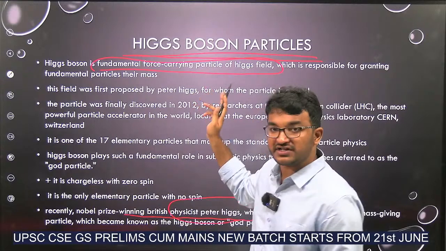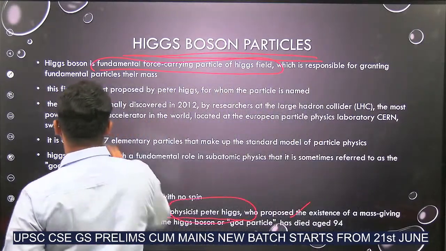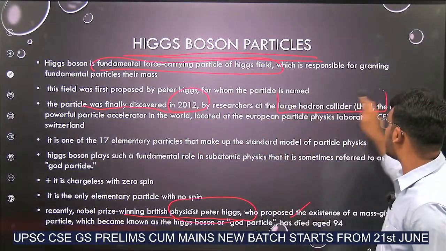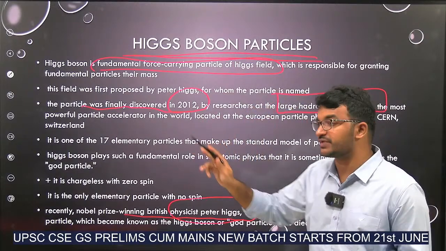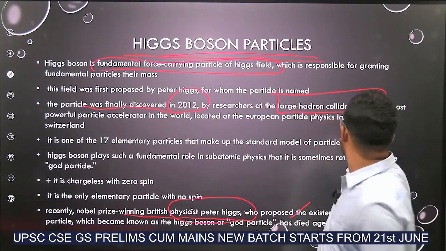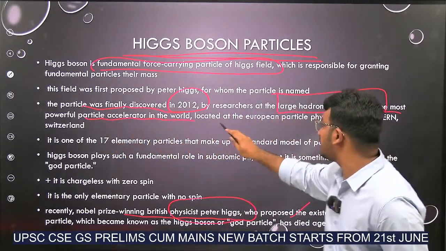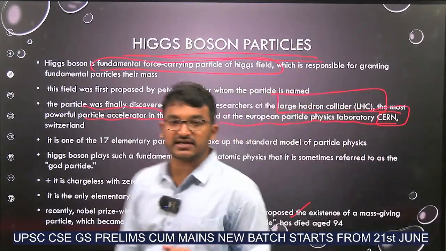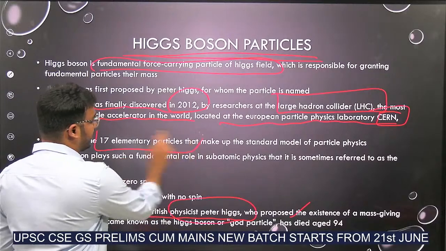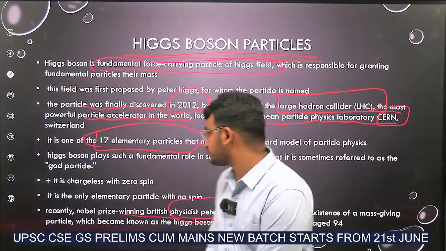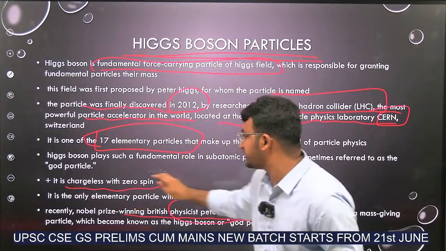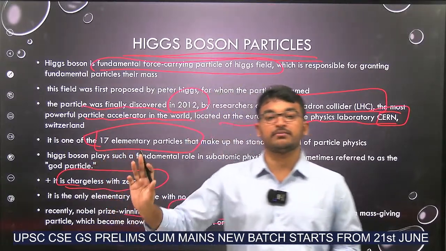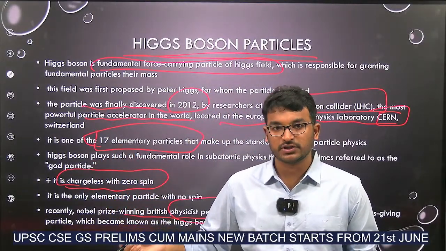Now, what is the importance of this Higgs boson particle? This particle was discovered in 2012 by researchers at the Large Hadron Collider. This is also a previous year UPSC question. The Large Hadron Collider is the most powerful particle accelerator in the world, located at the European Particle Physics Laboratory, CERN. This Higgs boson is one of the 17 elementary particles. It is chargeless with zero spin, and it has around 20 times more mass than a proton.